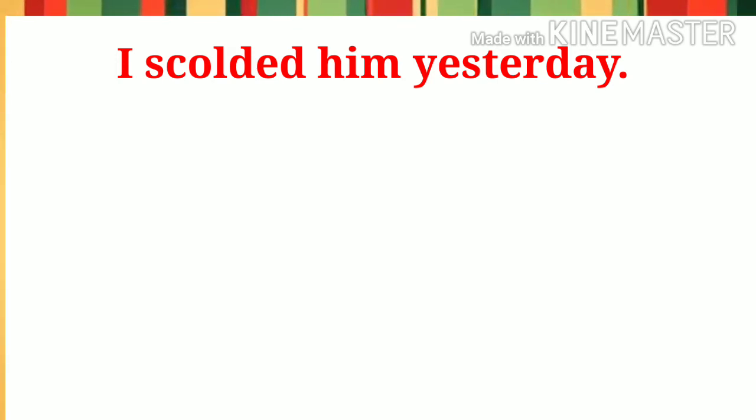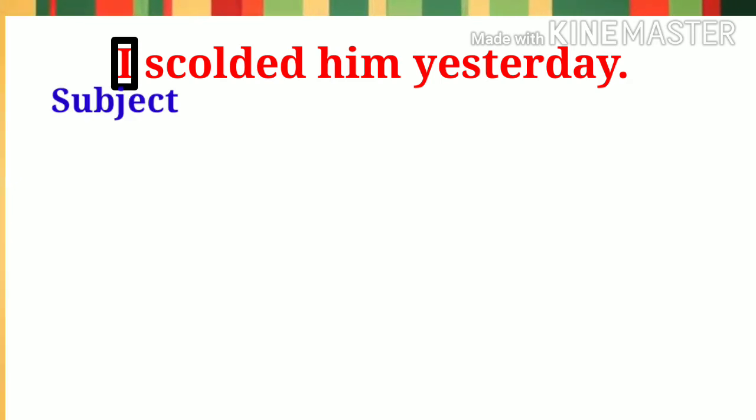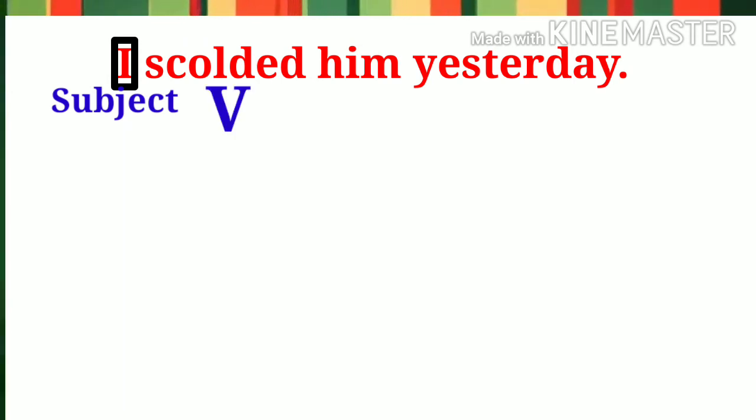In the sentence "I scolded him yesterday," the pronoun I is the subject as it is the doer of the action. The action of scolding is being described by the word scolded, therefore it is a verb. Thirdly, him is the recipient of the action, I mean, him receives the action, therefore him is the object.